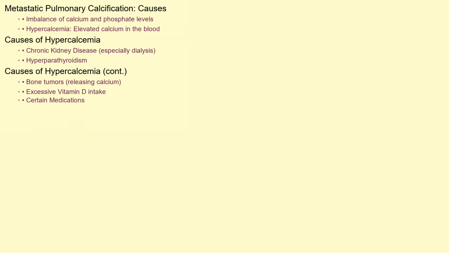So, what causes metastatic pulmonary calcification? The primary culprit is an imbalance in calcium and phosphate levels in the body. Conditions that lead to hypercalcemia, which is elevated calcium in the blood, are major drivers. This includes chronic kidney disease, especially in patients on dialysis, hyperparathyroidism, where the parathyroid glands produce too much parathyroid hormone, bone tumors that release calcium, excessive vitamin D intake, and even certain medications. Essentially, anything that floods the bloodstream with excessive calcium can potentially lead to calcium deposits in the lungs.